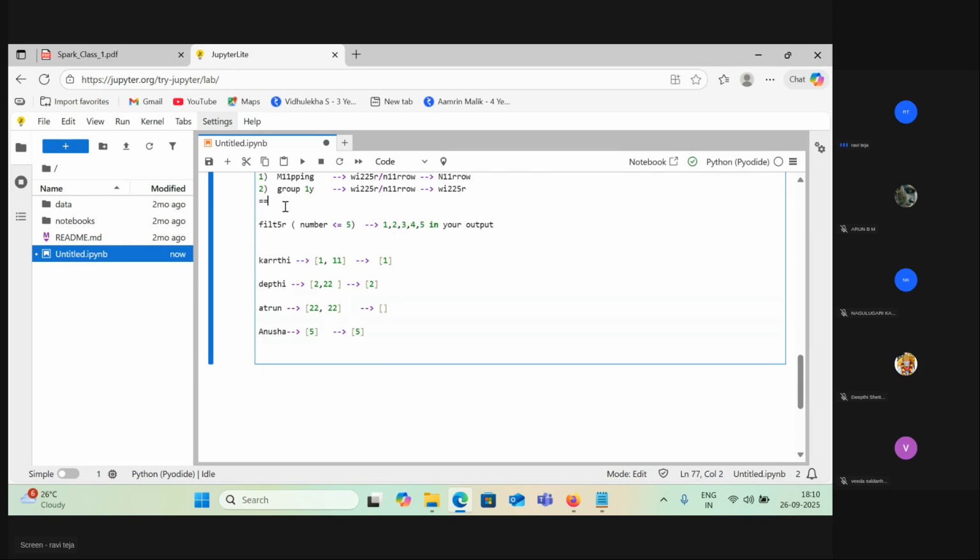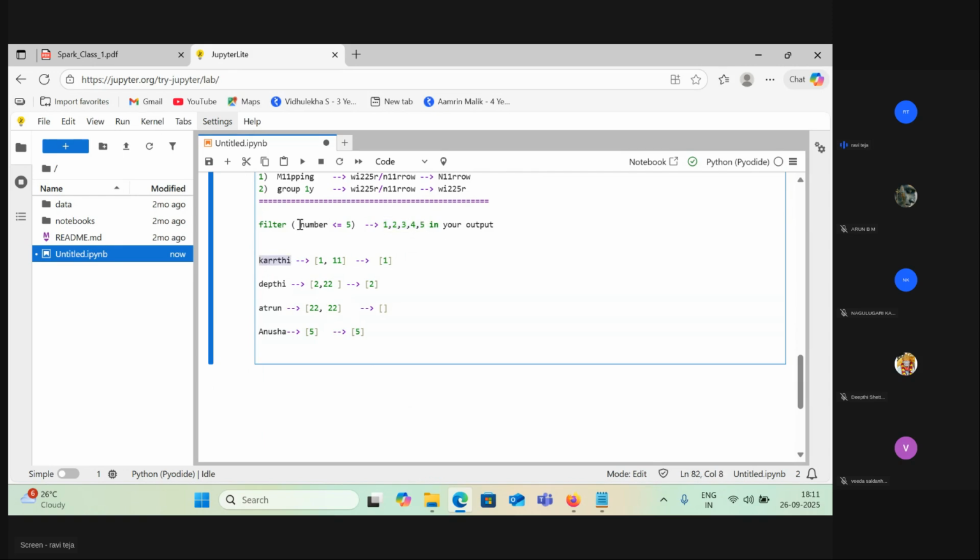You understand what filtering is? Filtering is like the where clause in SQL, such as where employee ID is greater than some value, or employee salary greater than 10,000. Those are the filters. Similarly here the filter is number less than or equal to 5. That means 1, 2, 3, 4, 5. If I have any of these numbers, I will put it in the output. Any numbers greater than this, I won't put in the output.